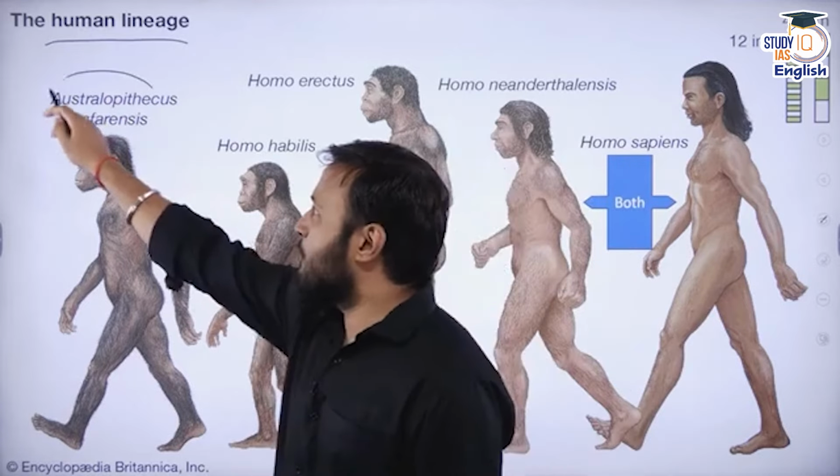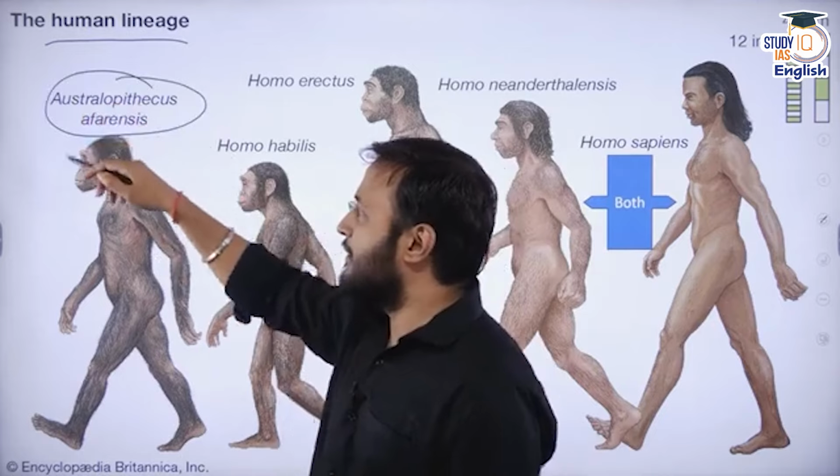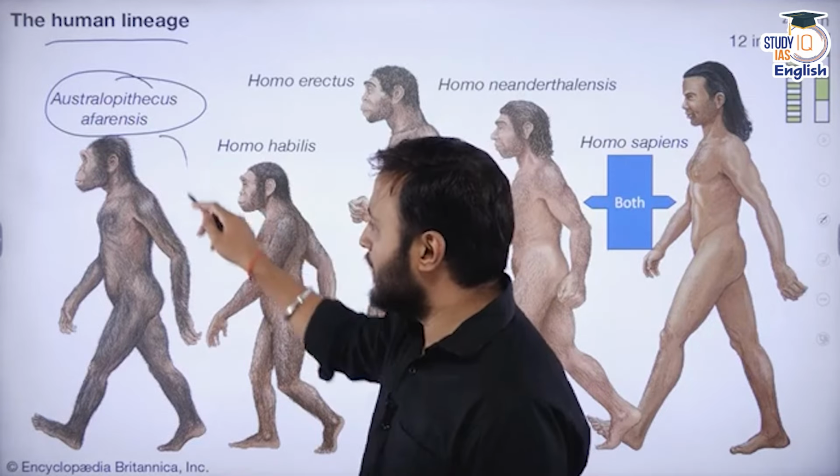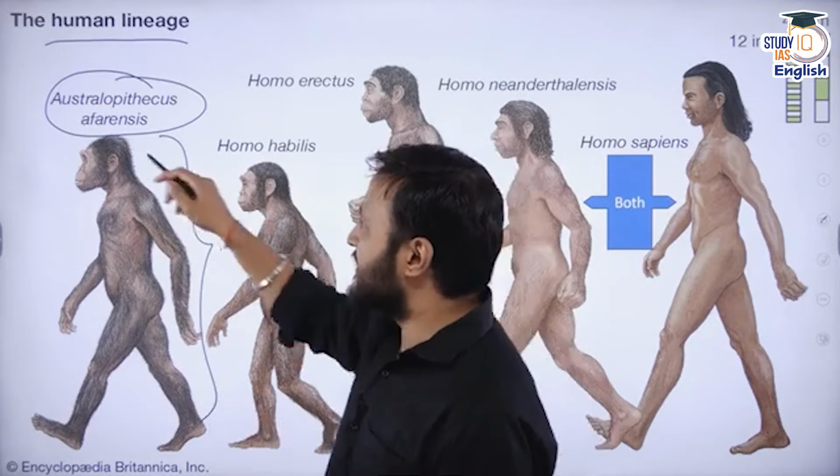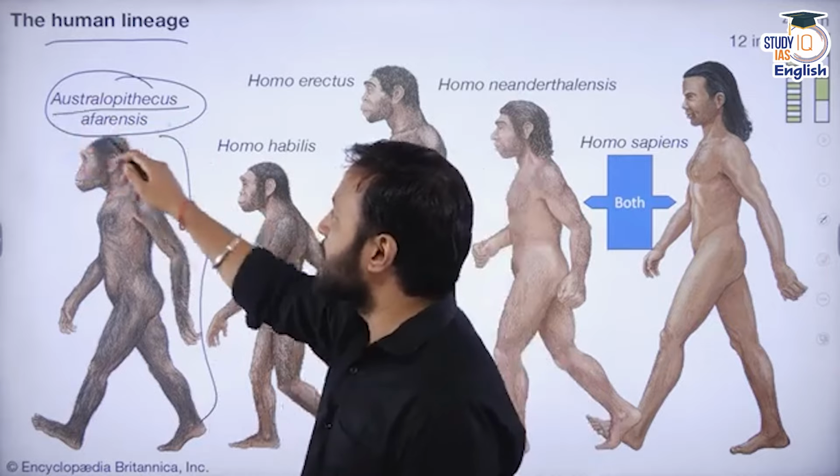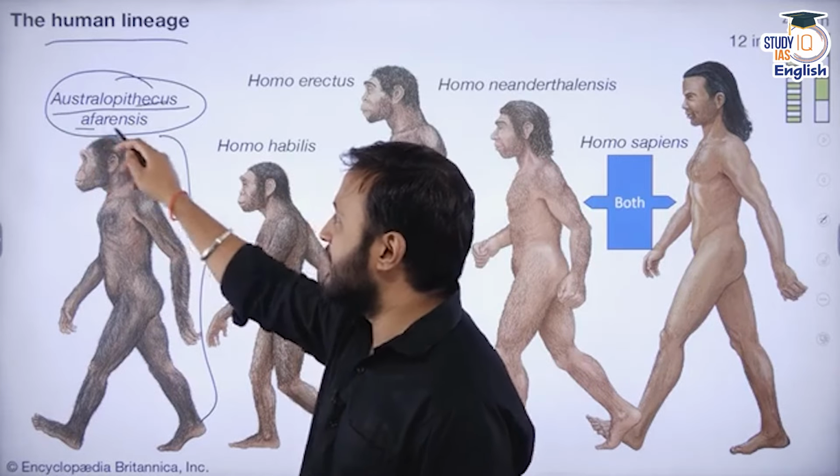This was probably the earliest traceable form of the hominid, called Australopithecus afarensis.